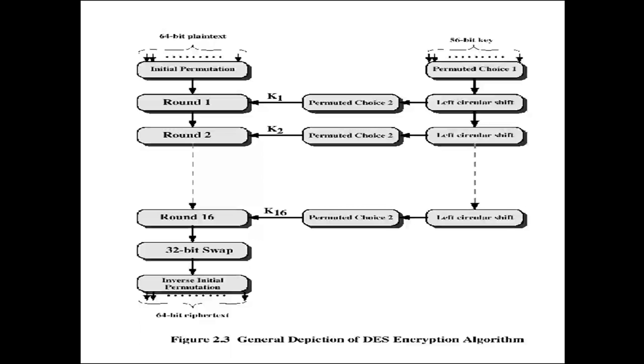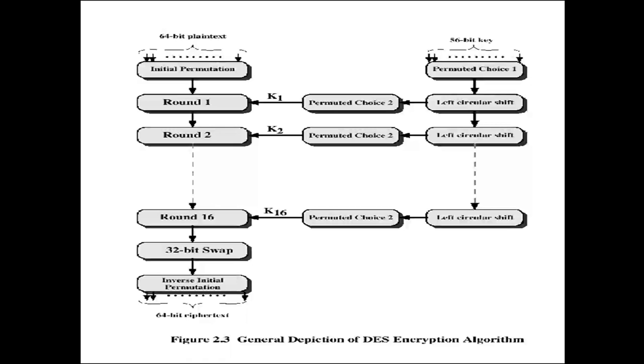So again we can check, this is the 64-bit plaintext data we are taking. Then the initial permutation: as we have seen, in the initial permutation we are changing the positions of the 64 bits. Then there is round 1, round 2, and a total of 16 rounds.